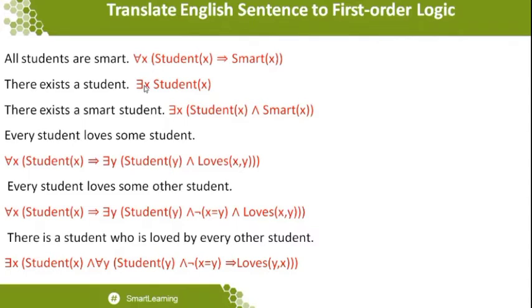So what is the next one? Every student loves some other student. This is a somewhat confusing statement to take over. Every student loves some other student. Okay, that "some other student" represents a not statement being available there, so this will take some priority over the statements. That is, X is loving some other student.